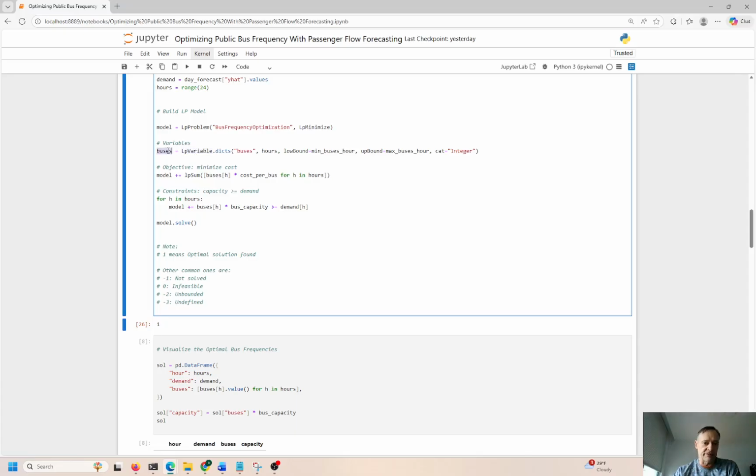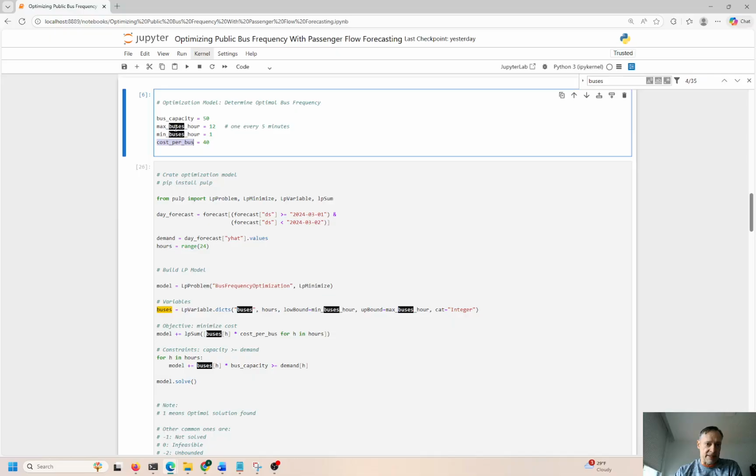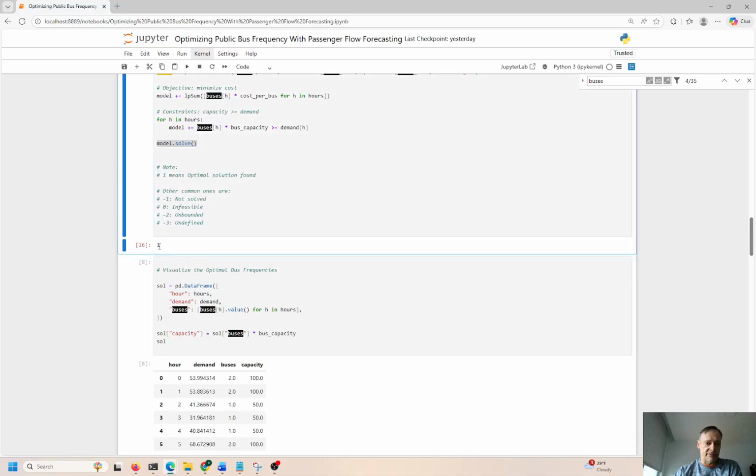In terms of buses, we're trying to minimize the number of buses. So it's linear programming on the number of buses times the cost per bus, for each of the hours. The cost per bus is 40, and the number of buses is between 1 and 12. So we solve the problem. If we get a 1 down here, that means it's optimized.